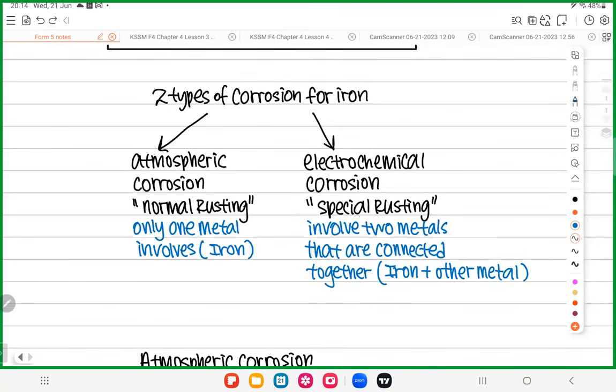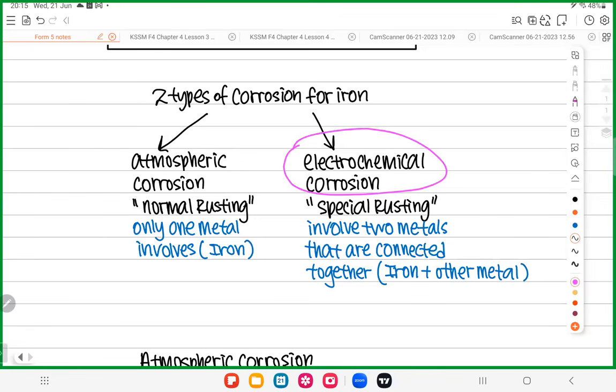Okay, there are two types of corrosion. The first one is called atmospheric corrosion, also known as normal rusting. So how do you know the question is normal corrosion? When the question only gives you one metal, and the metal must be iron. If you only see one metal given, it will be normal rusting, which is called atmospheric corrosion.